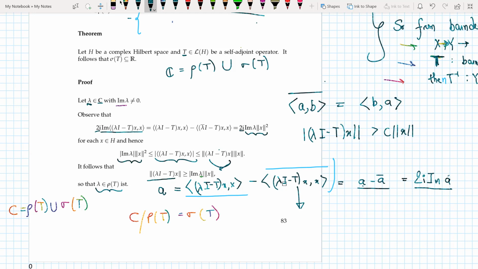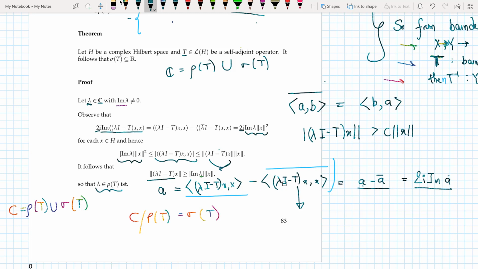And then I can invoke the star condition that I had before: lambda belongs to the resolvent set if and only if there exists a c greater than 0 such that the norm of (lambda I minus T)x is greater than or equal to c times the norm of x. I have hence proven that lambda belongs to the resolvent set.